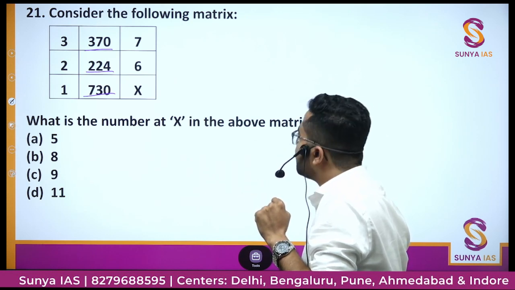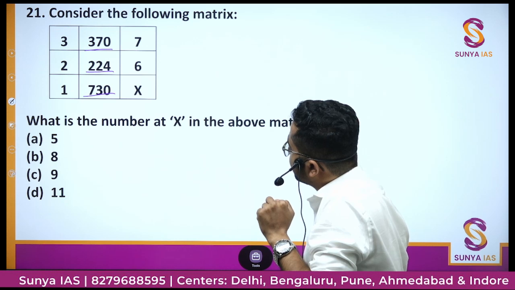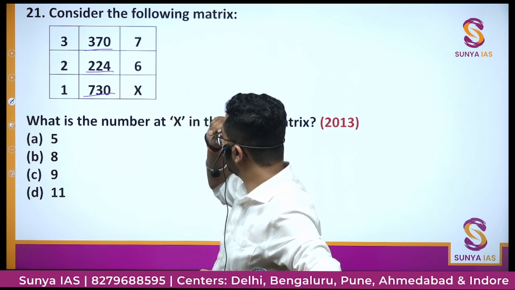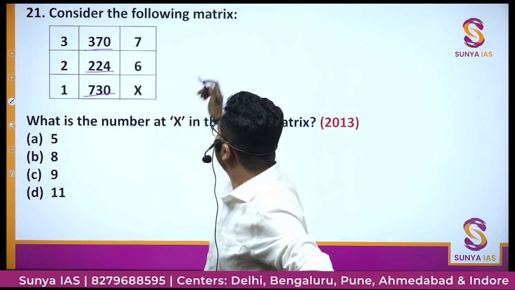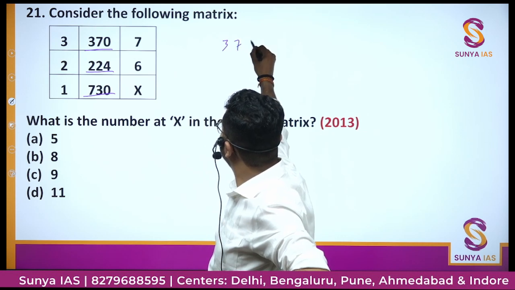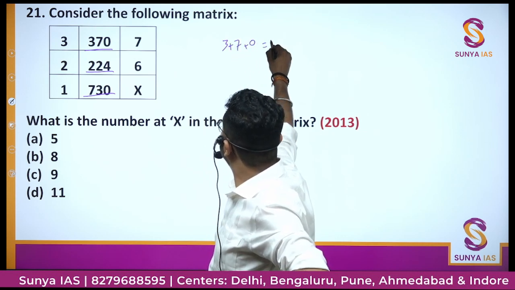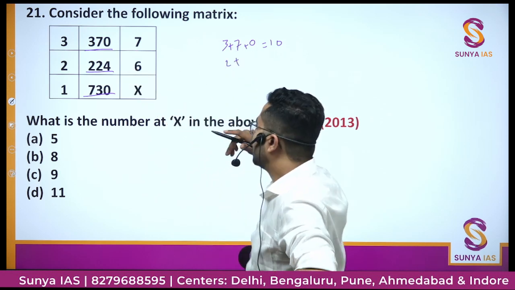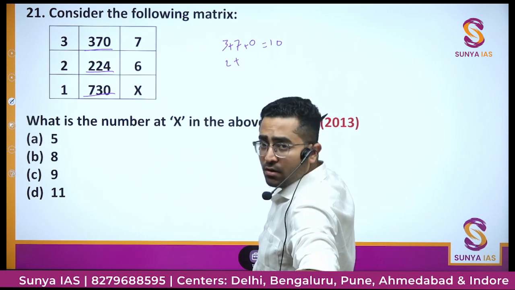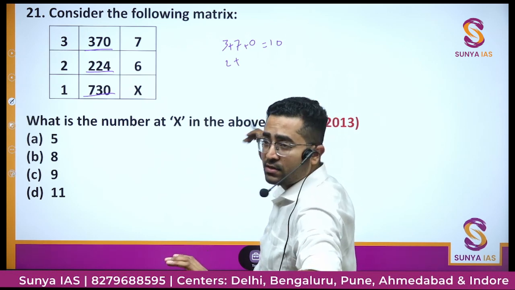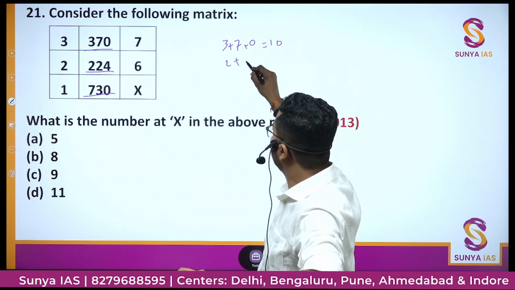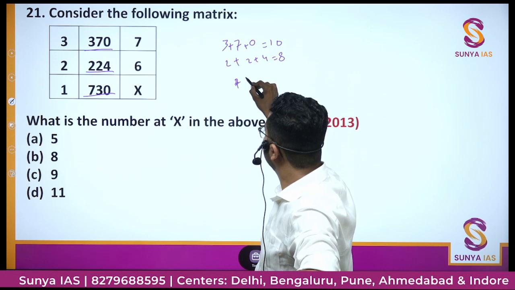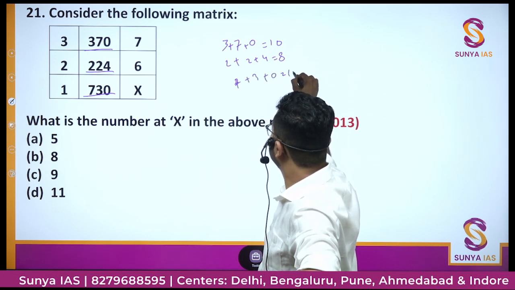So what do we do? Again, if we write this 3, 7 and then we add 0, 2, 6, 260, no, this is also not right. What do we do, if we do it like this, 370, if we add these terms, this would be 10, because these numbers are very big, so you need to make them smaller. That is the intuition I'm getting. I'm not sure whether I am doing it right or not. This is just a trial and error method, right? 2 plus 2 plus 4, this is 8. 7 plus 3 plus 0 is 10.